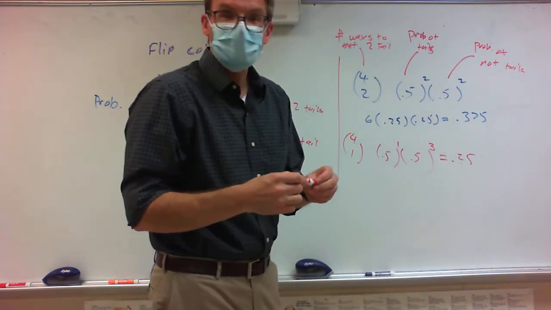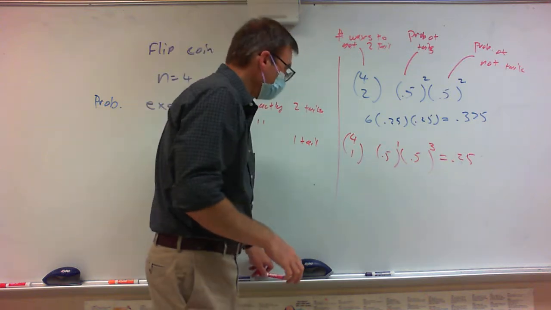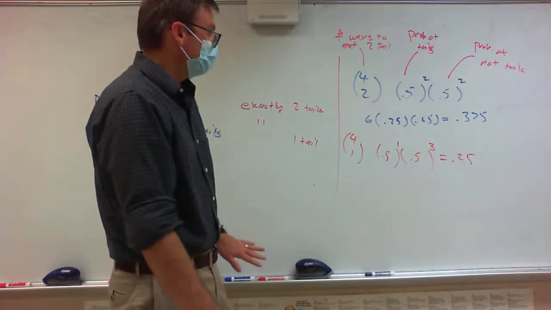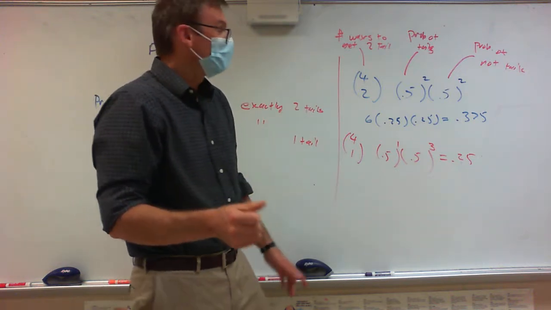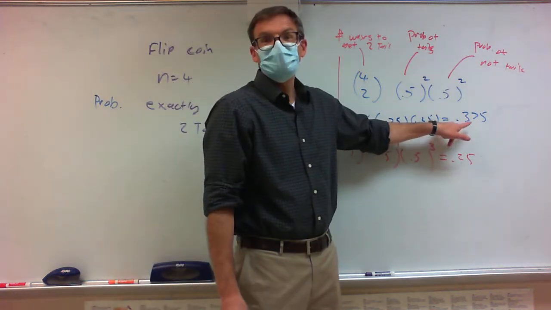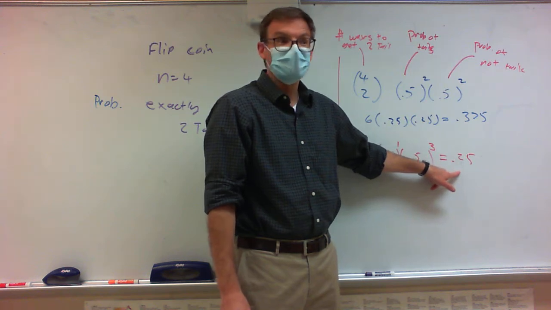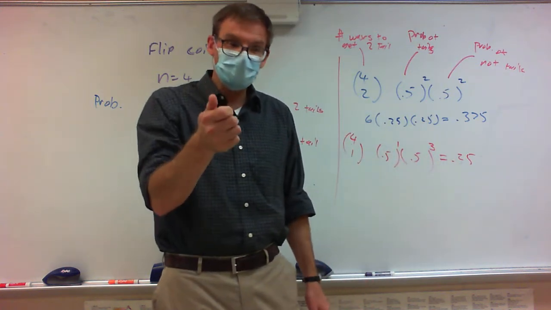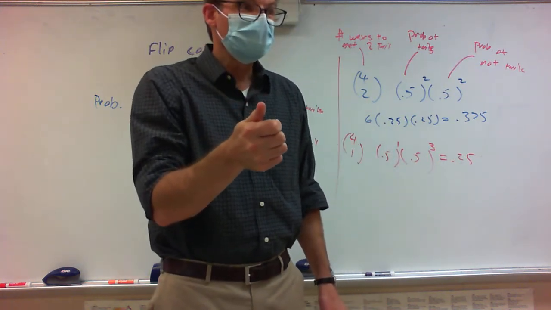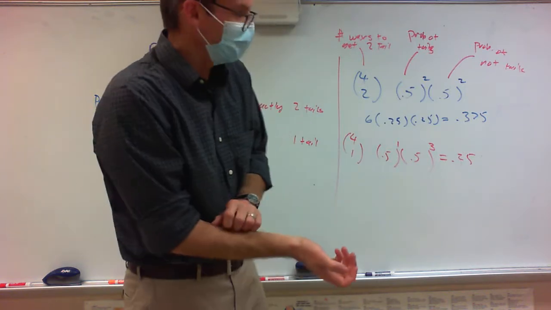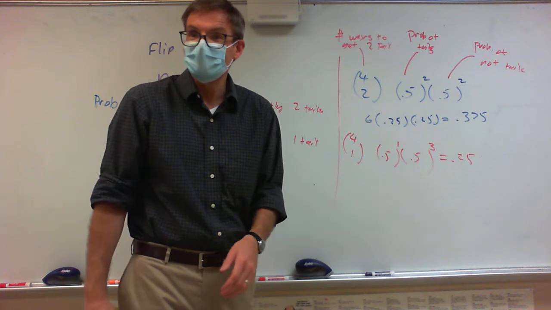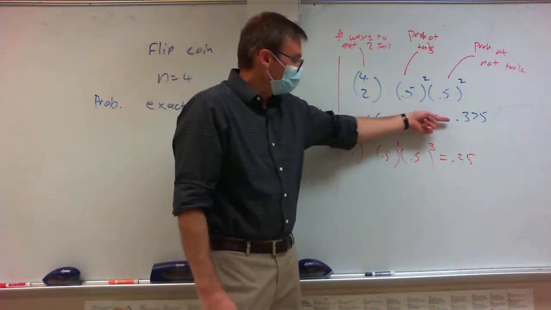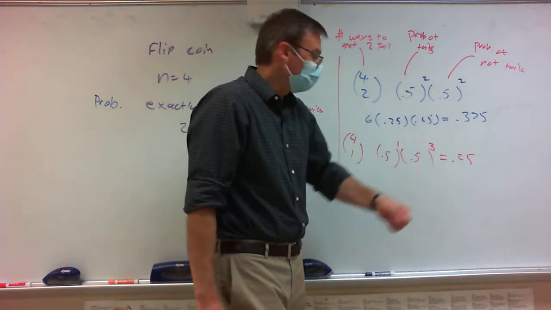Now let's think about this. Let's look at these probabilities. Does it make sense that if you're flipping a coin 4 times, you're more likely to get 2 heads than you are 1? Think about it, you're flipping a coin 4 times, and it's a coin, so you should expect that you should get about half of them heads. So this is more.